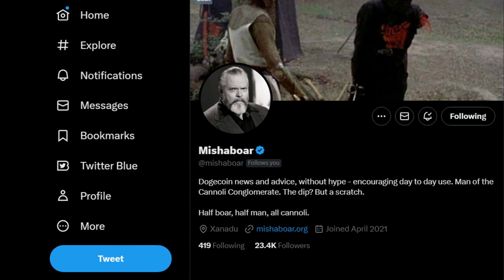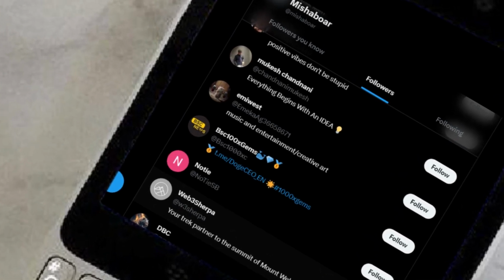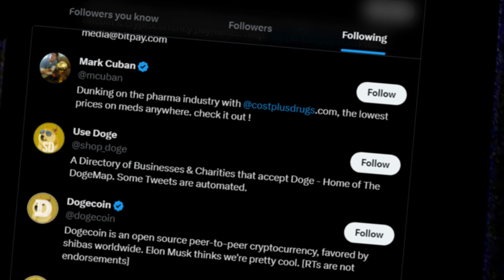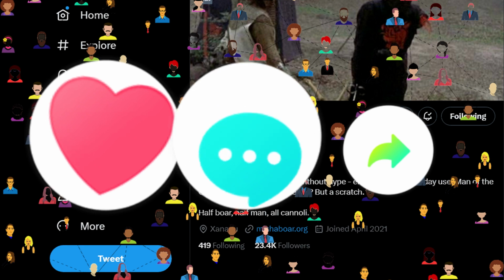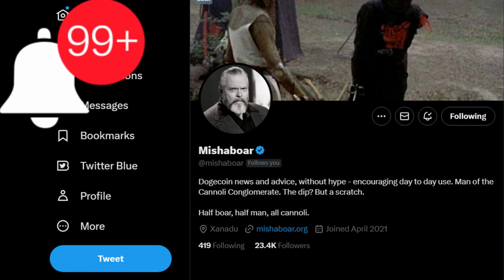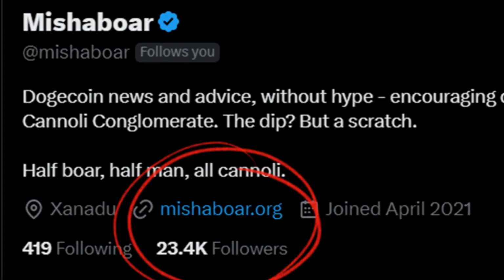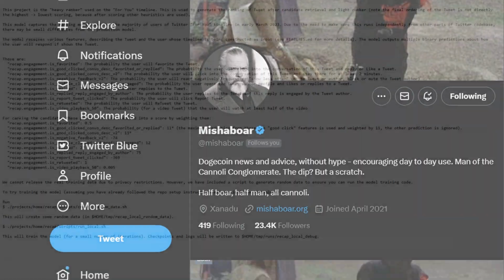So, the algorithm will show your tweet to people you interact with. However, these are people who are inside your network. That means people who follow you or who you follow. And whether your tweet will be shown to people who are outside your network will depend on how many likes, comments, and retweets that tweet has. If the tweet has a lot of engagement, the algorithm will show it to people who follow your followers. If the tweet continues to have a lot of engagement, then the algo will show it to even more people who are interested in the same area.